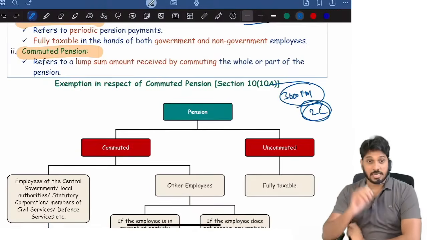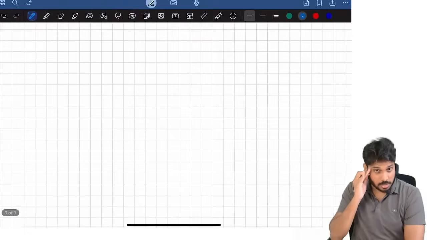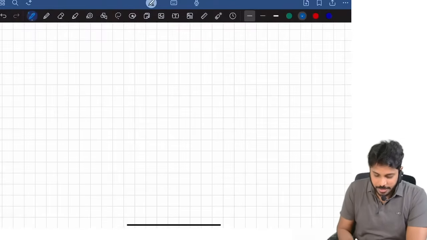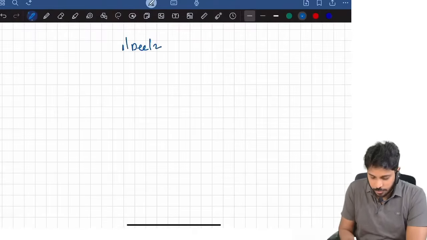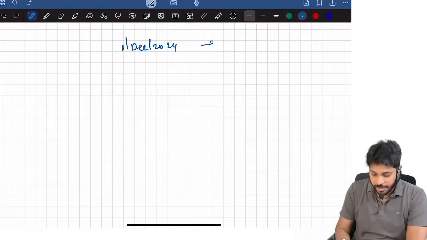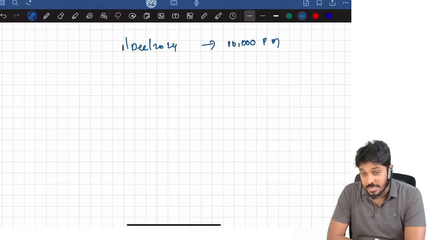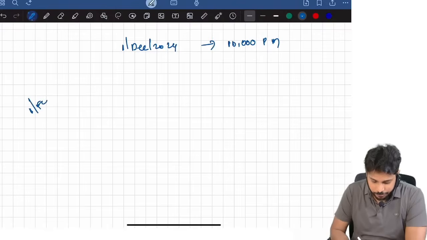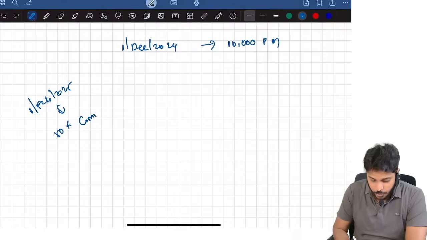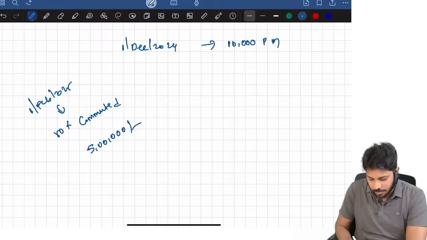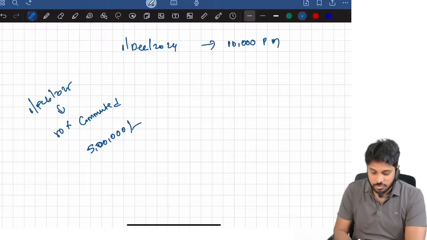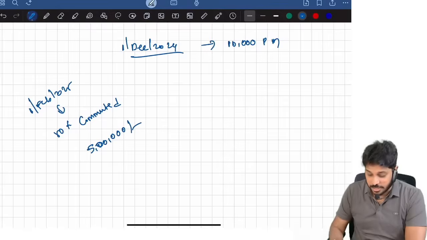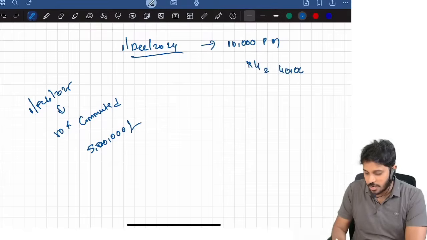Sometimes in exams, they'll give you, for example, these are all crux points. The employee retired on 1st December 2024, where monthly pension is, for example, 10,000 per month. In the problem, they will give that on 1st February 2025, 50% commuted for 5 lakhs. But what our students will do: 1st December to March 31st, 4 months, 40,000 uncommuted pension they will tax.